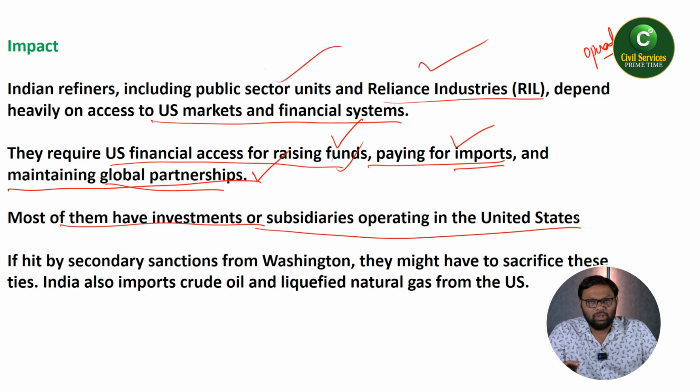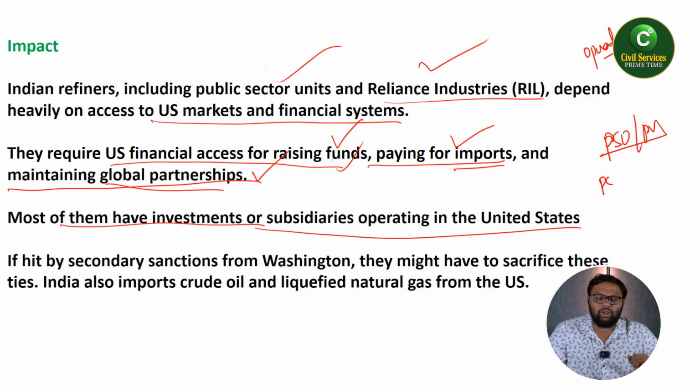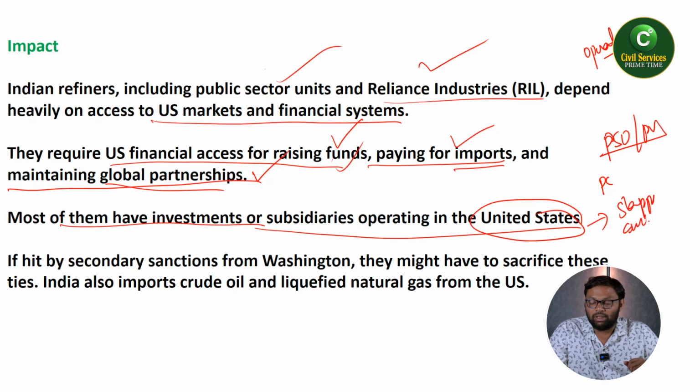That is the problem. So whenever the United States imposes sanctions on these companies, their financial conditions will become very turbulent. That is the biggest worry.